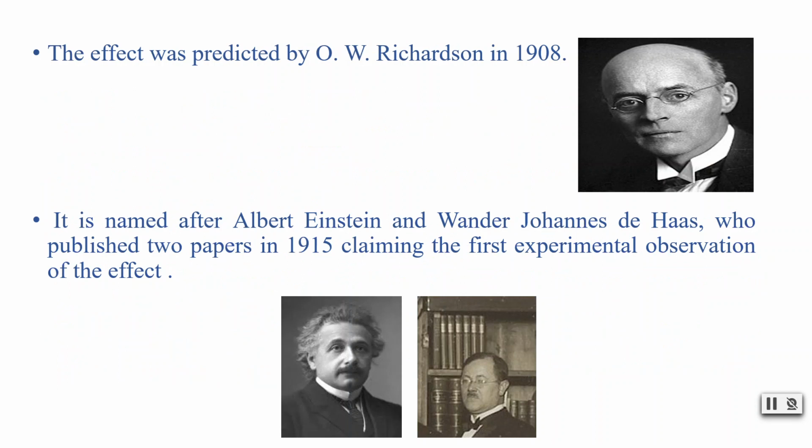Now, this effect was first predicted by O. W. Richardson in 1908. He predicted it, but it was not proved experimentally. Later, Albert Einstein and Wander de Haas published two papers after conducting the experiment and making experimental observations. That's why it is called the Einstein-de Haas effect, from their surnames.